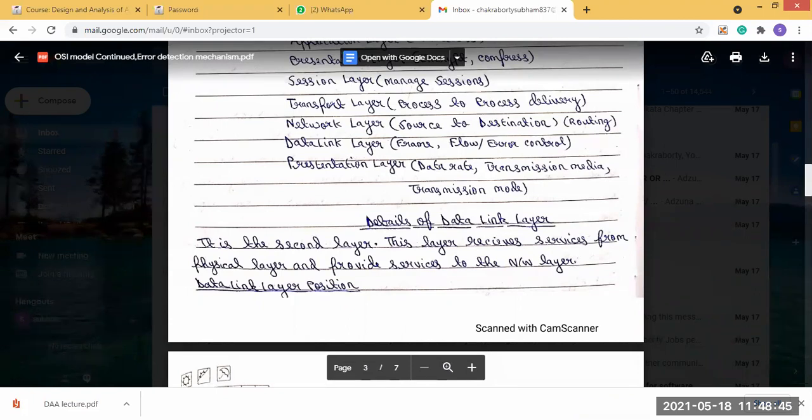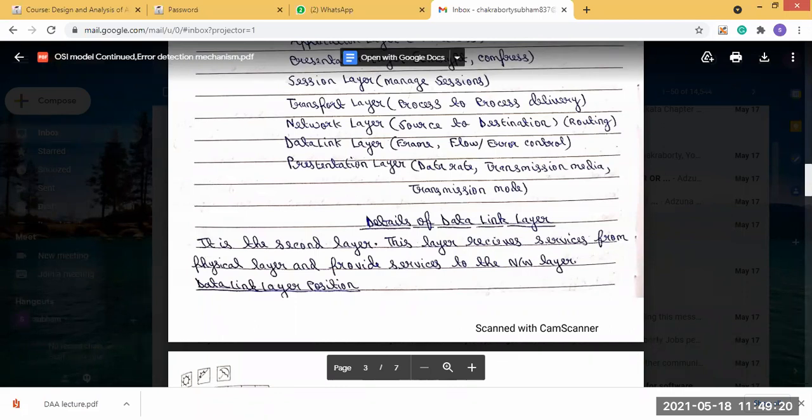Always keep it in your mind that each layer in the OSI model will receive the service from its lower layer and provide the service to its upper layer. This is the basic function for each layer.